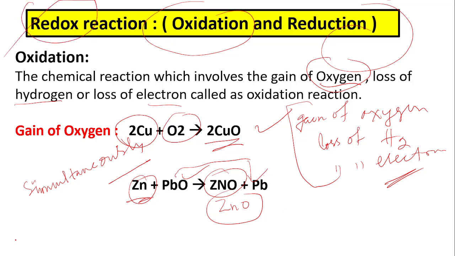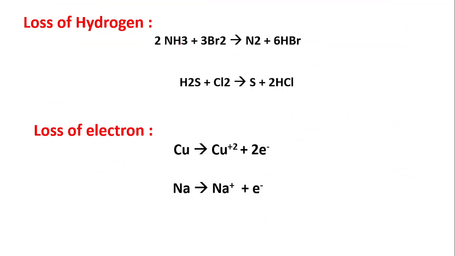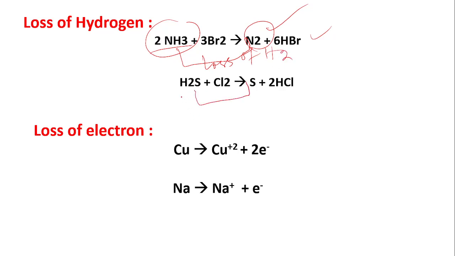Next, loss of hydrogen. Here, ammonia loses hydrogen to form nitrogen. So this is an oxidation reaction because here loss of hydrogen takes place. Similarly, in the second case, hydrogen sulfide loses hydrogen to form sulfur. So this is also an example of oxidation reaction.